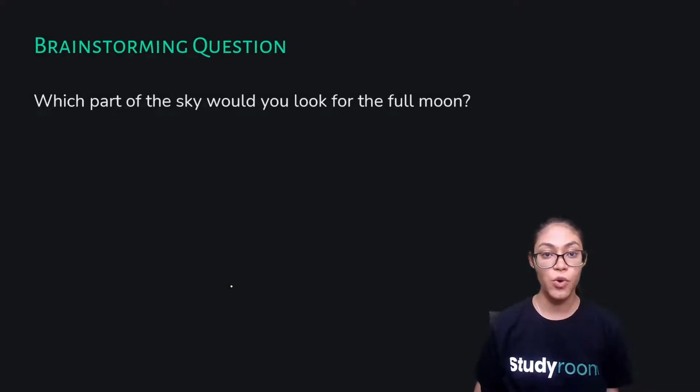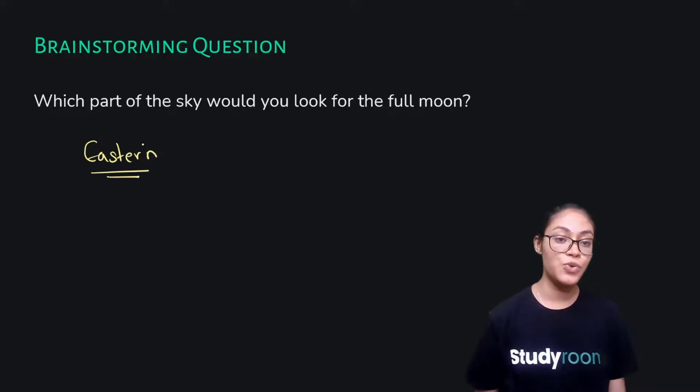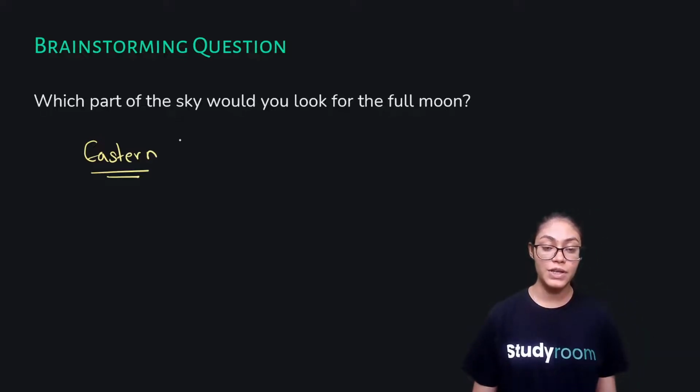Now, let's brainstorm this question. Which part of the sky would you look for the full moon? So, for the full moon, we always look at the eastern part of the sky. You can perform this activity and you will observe that full moon is always seen in the eastern part of the sky.